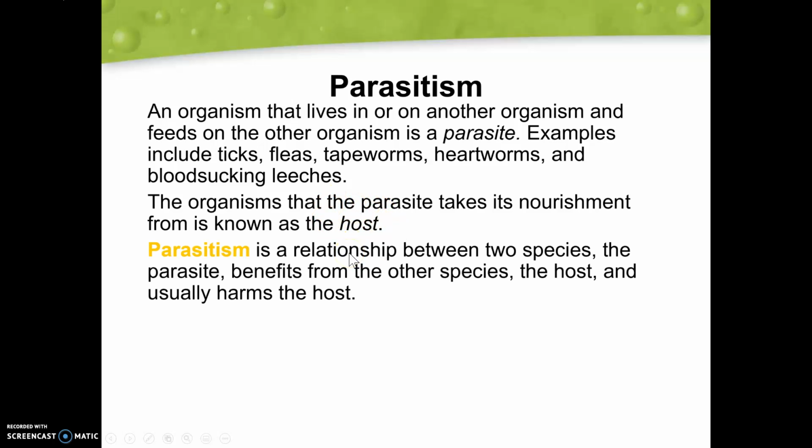So the act of parasitism is the relationship between two species in which the parasite benefits from one species and the host is harmed. So the parasite is benefiting, the host is being harmed, very similar to predation where the predator is benefiting and the prey is being harmed.